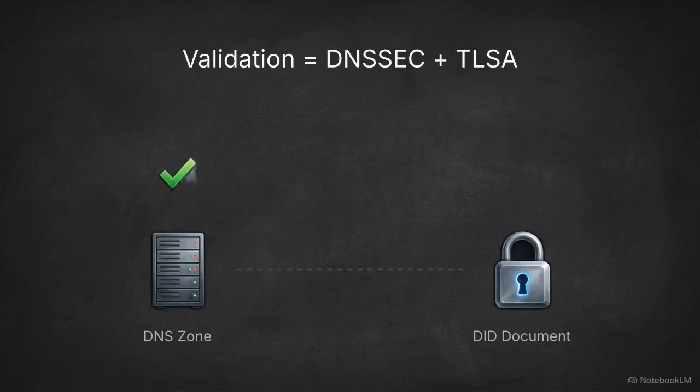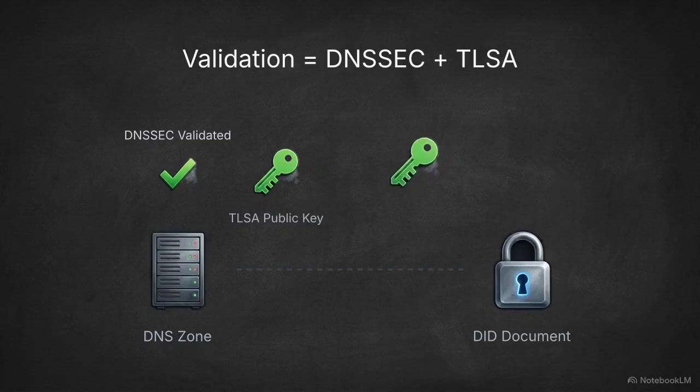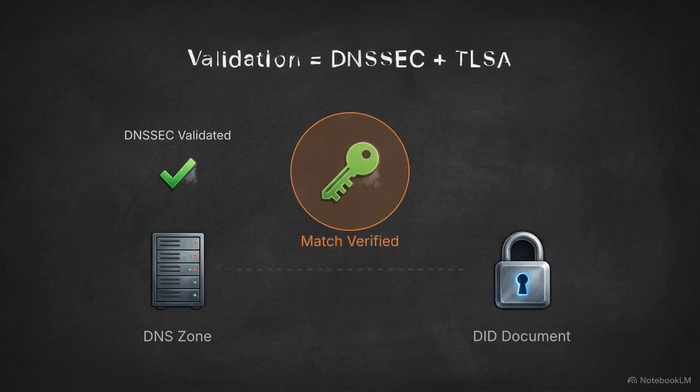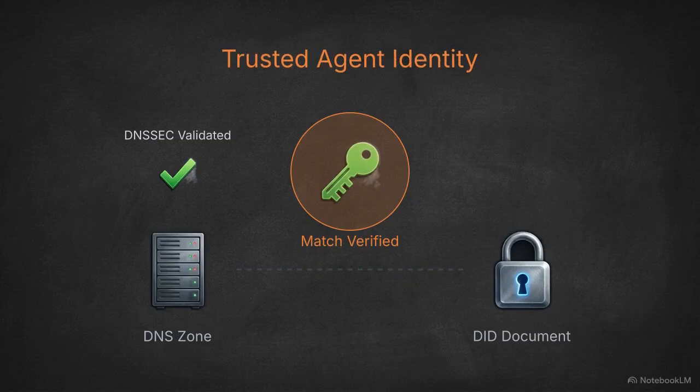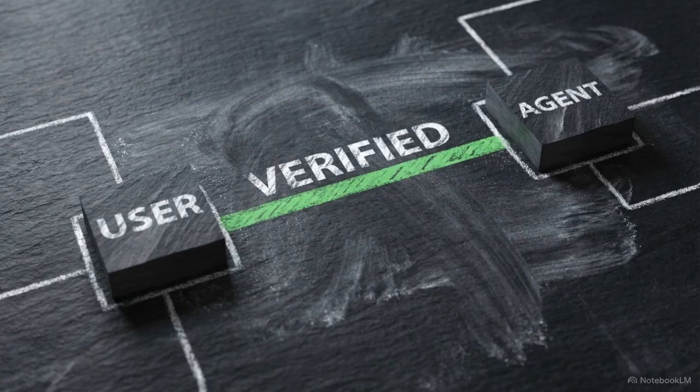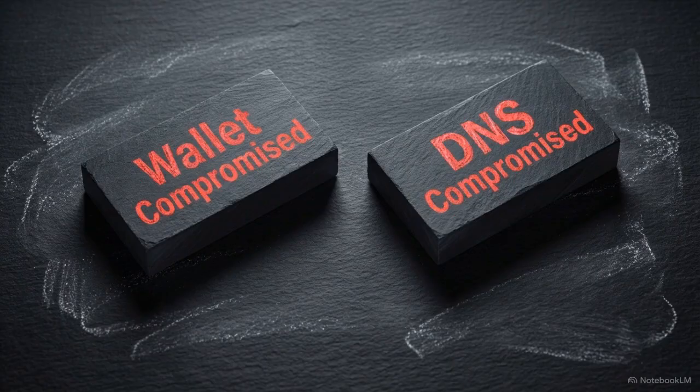When a system queries an agent's identity, it first verifies the DNSSEC signature of the zone, confirming the DNS records haven't been tampered with. Second, it confirms that the public key pinned in the TLSA record perfectly matches the public key embedded in the agent's DID document. This bidirectional architecture dictates that an identity cannot be spoofed unless an attacker simultaneously compromises both the agent's cryptographic wallet and the institutionally vetted DNS server.